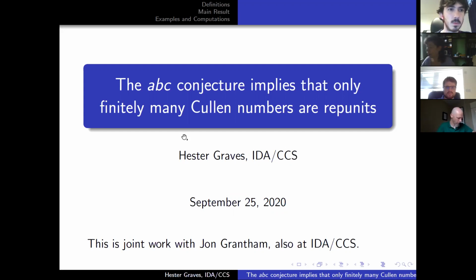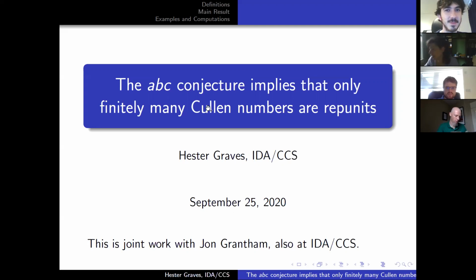So on to this, my very first Zoom talk. The ABC conjecture implies that only finitely many Cullen numbers are repunits. Since I had always thought I had to be in the same room as my audience to give a talk, I'm considering all rules are out the window. And one of the rules I was always told is no proofs in talks. People can't follow them. But I am breaking this rule and I am giving you guys not one, but 2 proofs.